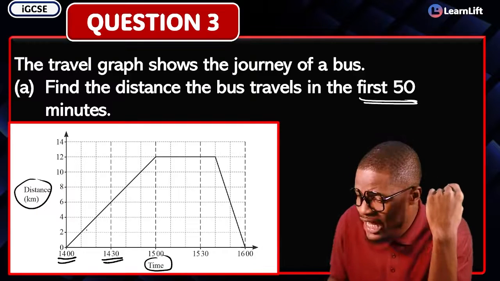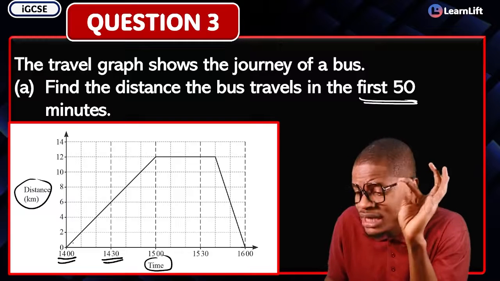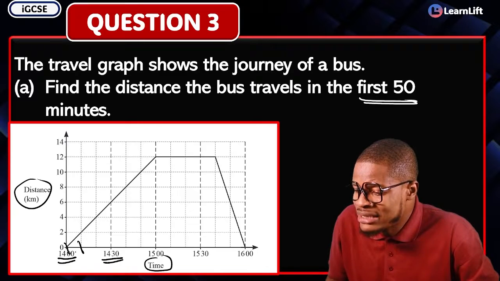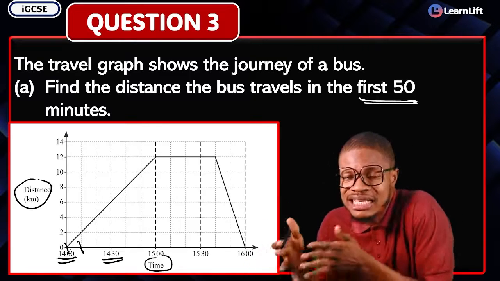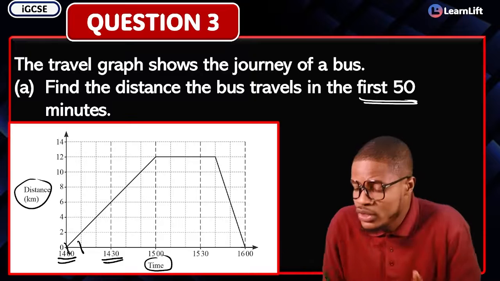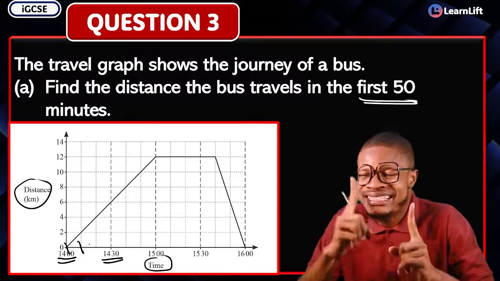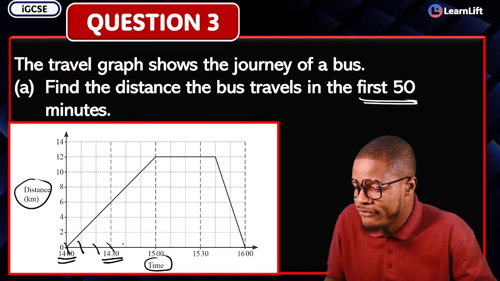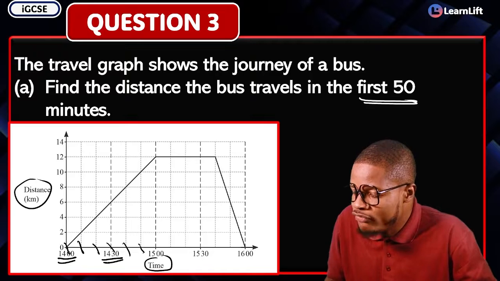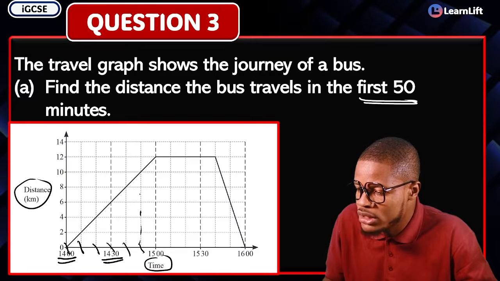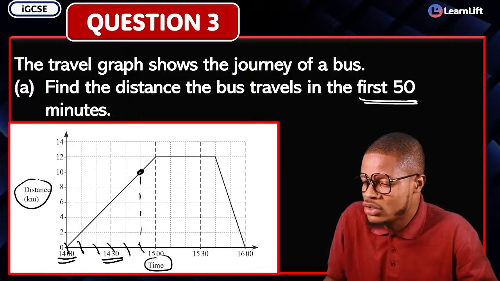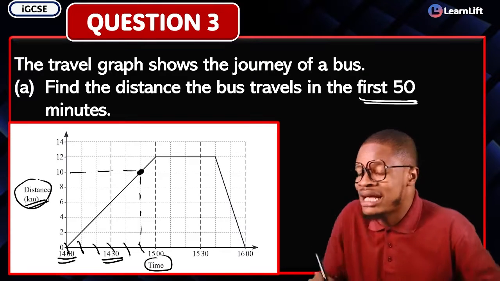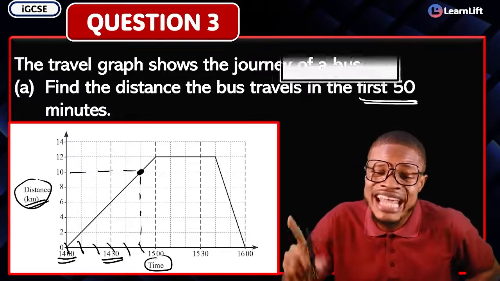What does this signify? It means that for the first 50 minutes, from here to here, is 10 minutes. Because if you watch from 1,400 to 1,300, the gap there is 30 minutes. So each box signifies 10 minutes. So if here is 10 minutes, here is going to be 20 minutes, here is going to be 30 minutes, here is going to be 40 minutes, and here is going to be 50 minutes. So for the first 50 minutes, if I trace it upwards, where is it going to end? It's going to come here, right? And if you trace it, that's going to give you 10. But what's the answer? In kilometers. So our answer is nothing but your 10 kilometers.